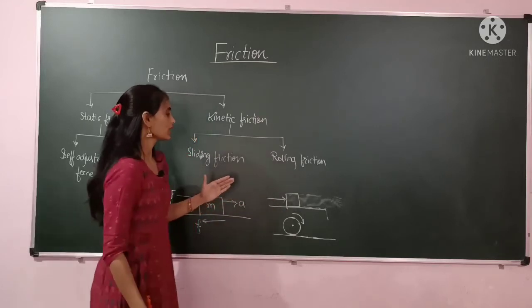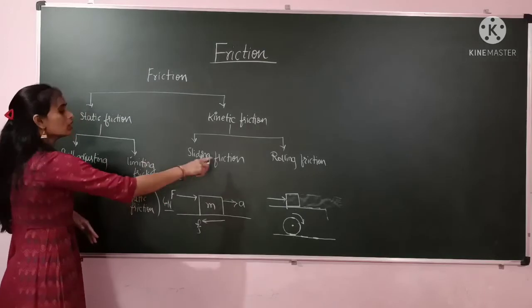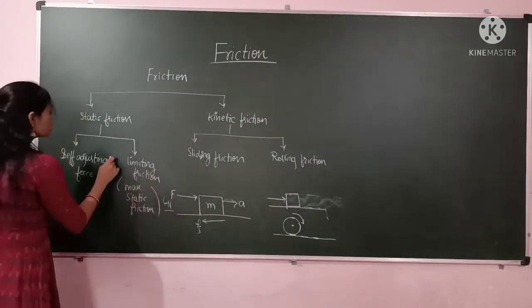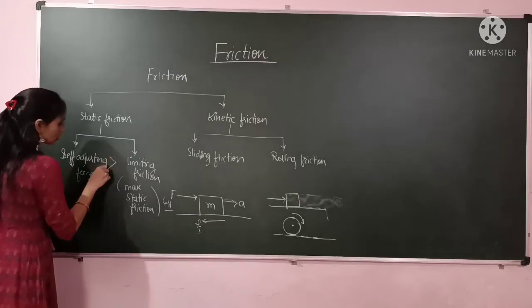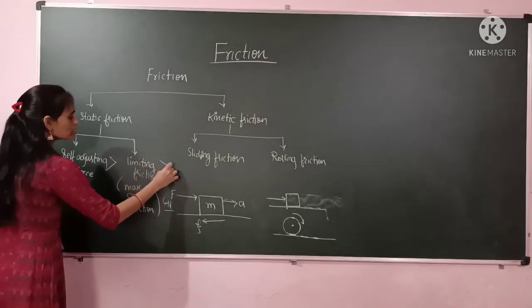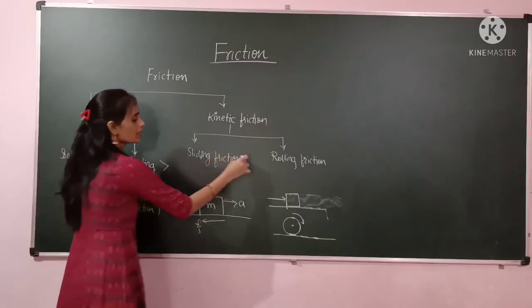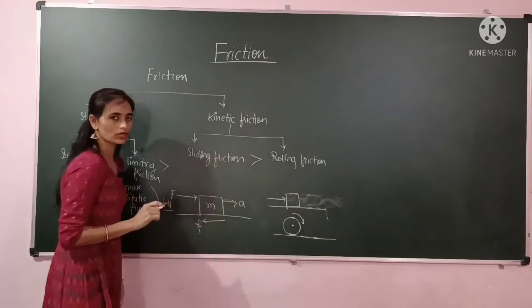Next, we will note down which friction is maximum in nature. Static friction is maximum, then limiting friction, limiting friction is greater than sliding friction, and sliding friction is greater than rolling friction.